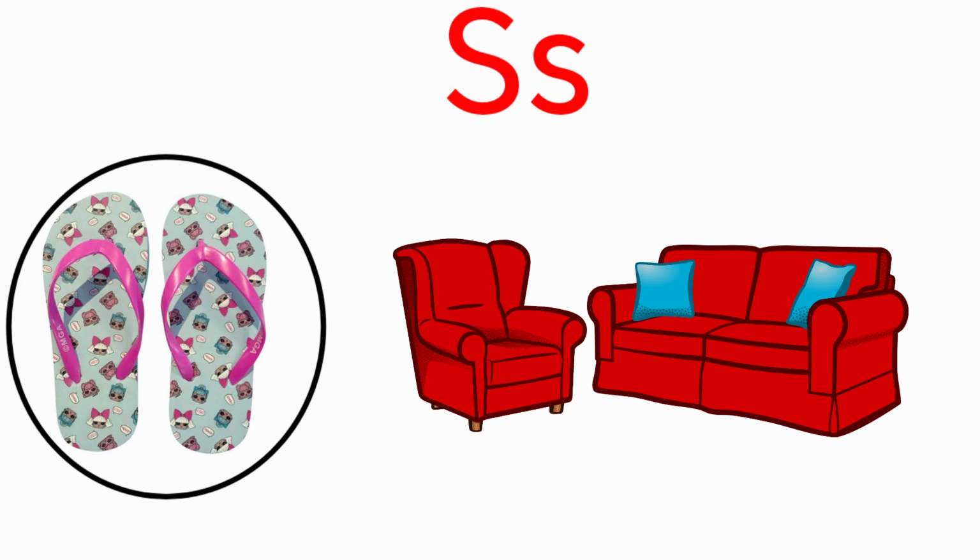Next one, sofas. Sofas. The beginning sound of the picture sofas is S, S. And the sound of the letter S is S, S. The sound of the letter S and the beginning sound of the picture sofas are same. So we are going to circle the picture sofa.